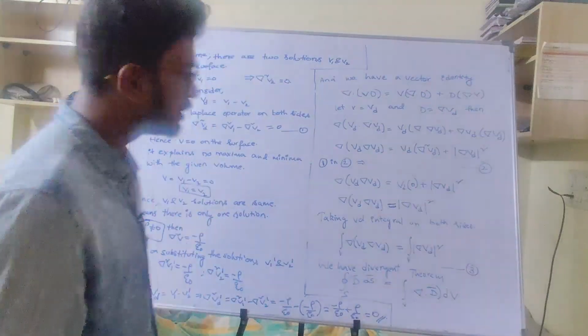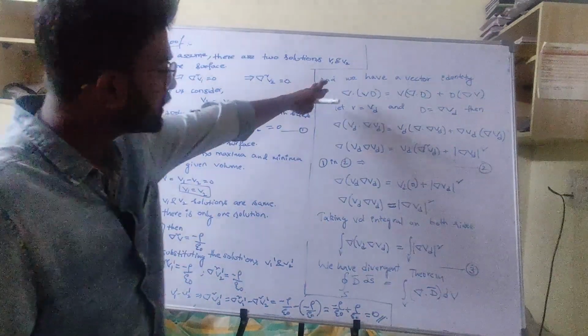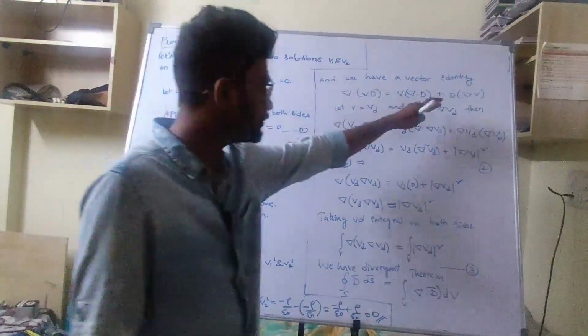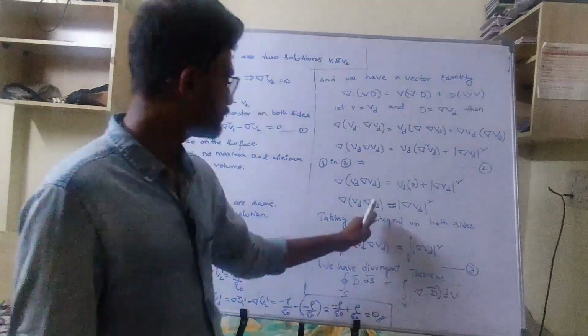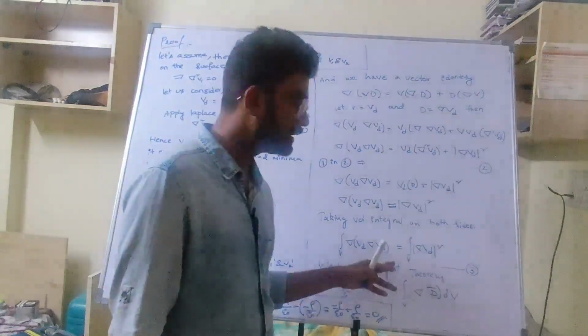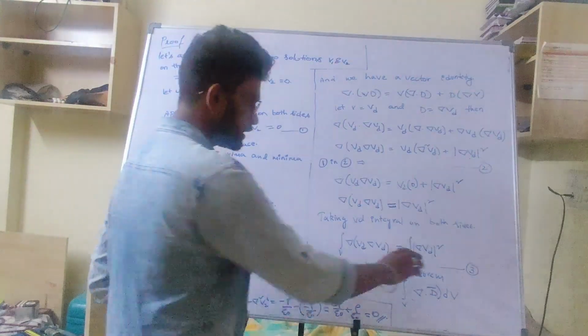Correct? Up to here clarify? Now I substituted these values directly in the place of the identity, so I substituted 1 in 2 and I got this one. So again I am doing a volume integral. Okay, so this is the third equation.